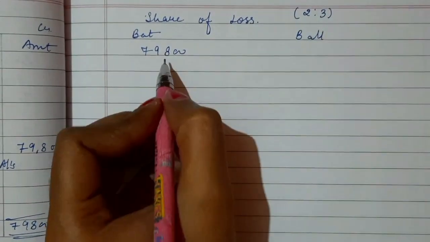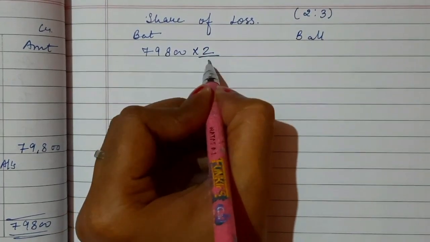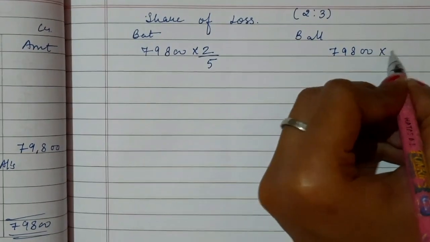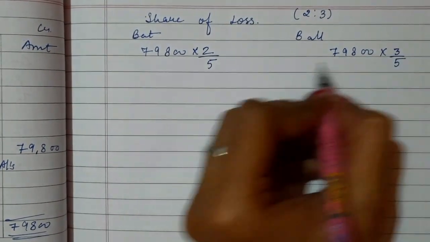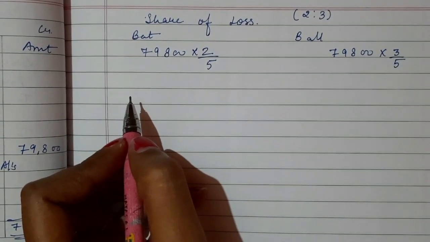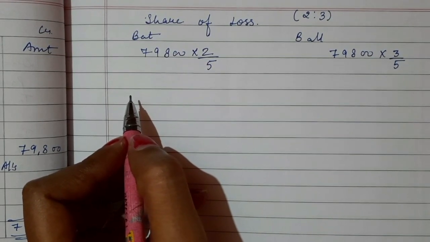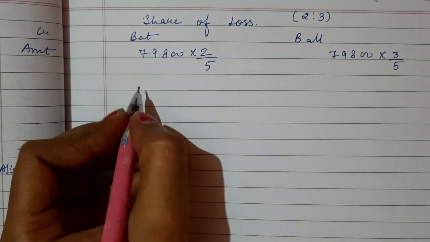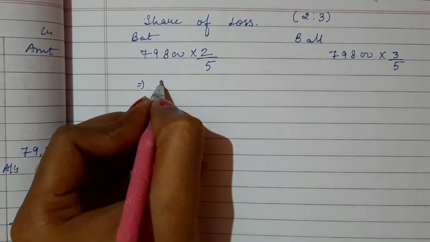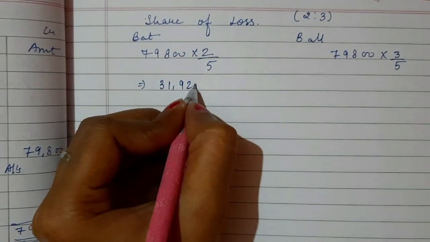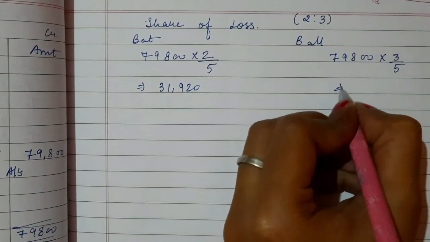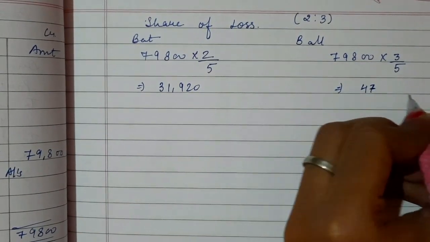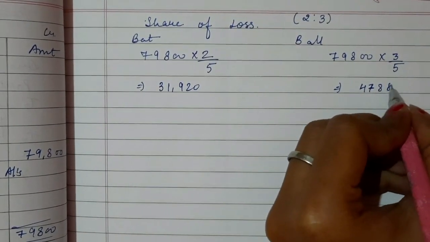The ratio is 2:3. So is it clear? So what will we get after solving this? So we will get the final answer: 31,920 for bat, and for ball it will be 47,880.